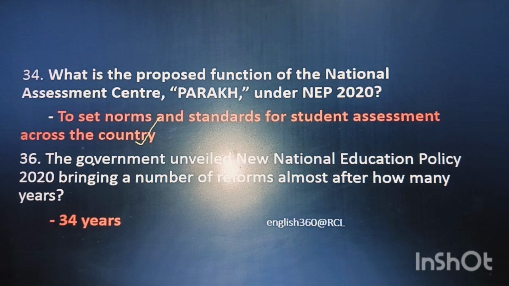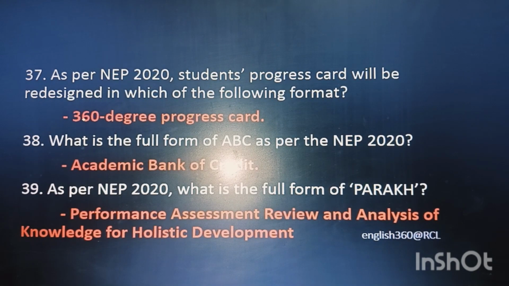Question 36. The government unveiled new National Education Policy 2020, bringing a number of reforms almost after how many years? And that is 34 years. Question 37. As per NEP 2020, students' progress card will be redesigned in which of the following forms? And that is 360-degree progress card. Question 38. What is the full form of ABC as per the NEP 2020? That is Academic Bank of Credit.